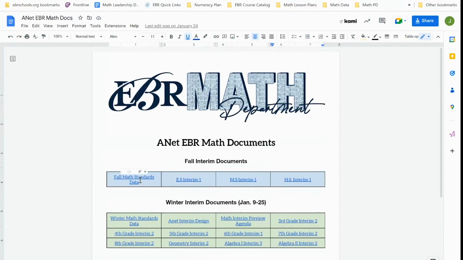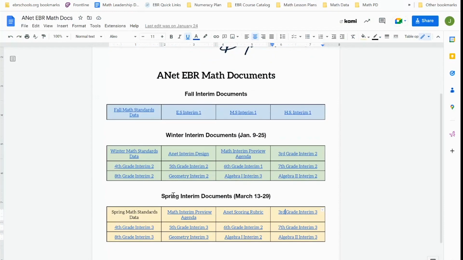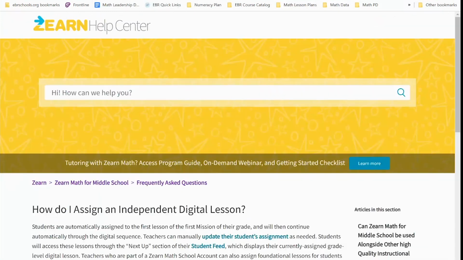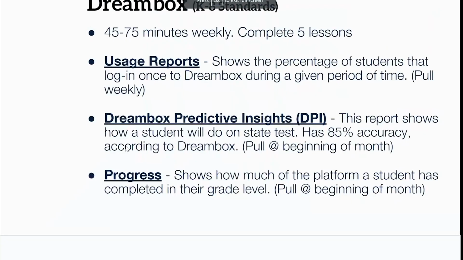It has past data sets as well as look ahead items. You have the winter one, but that's in our rear view mirror, as I said. So now it's all about this spring look ahead document, and that'll be the one that kind of guides our instruction for the next few weeks. All right, let's try to close some of these down. All right, so again, just utilize this preview document to ensure all standards for interim 3 are covered and mastered.